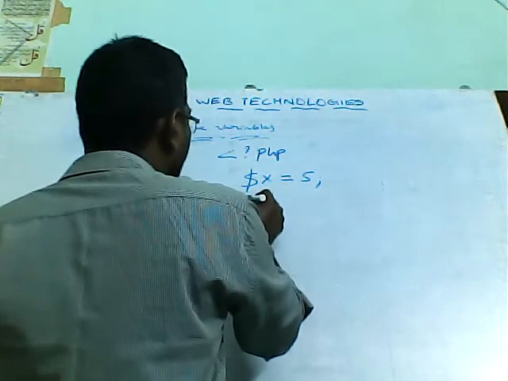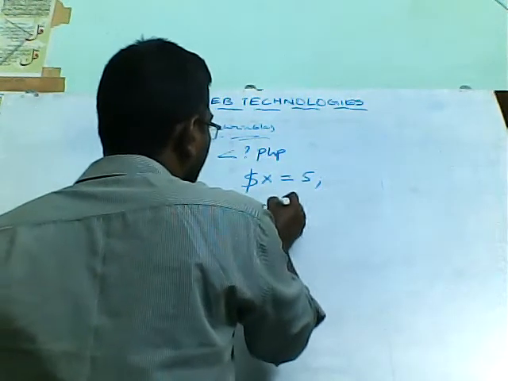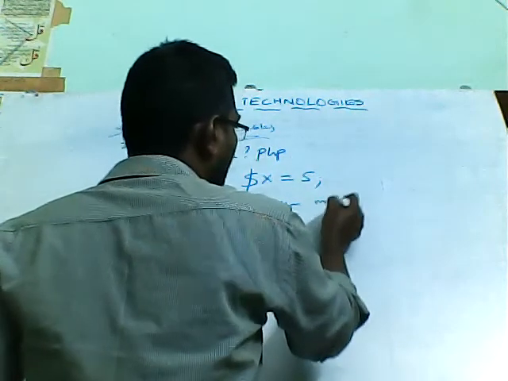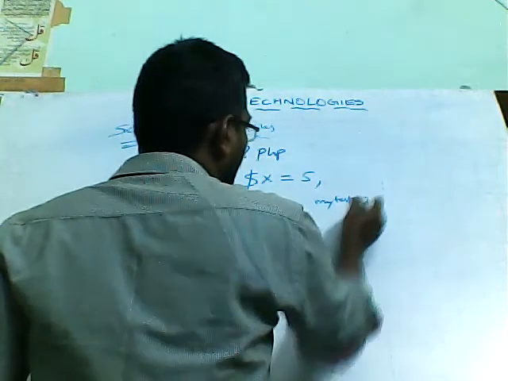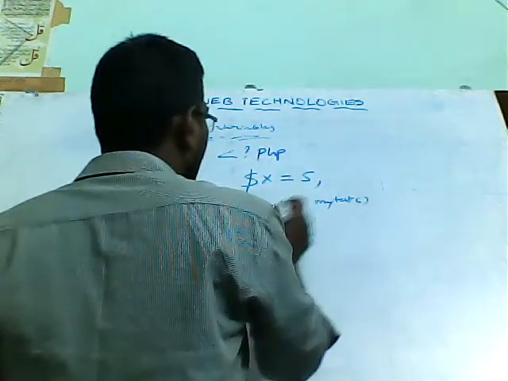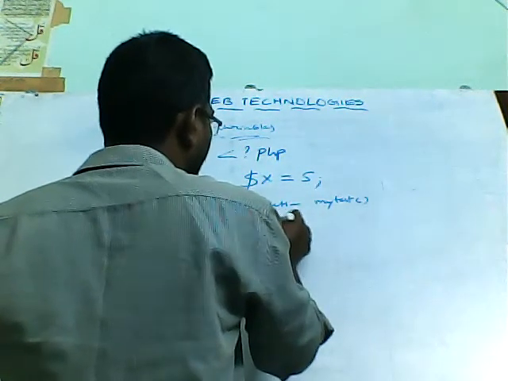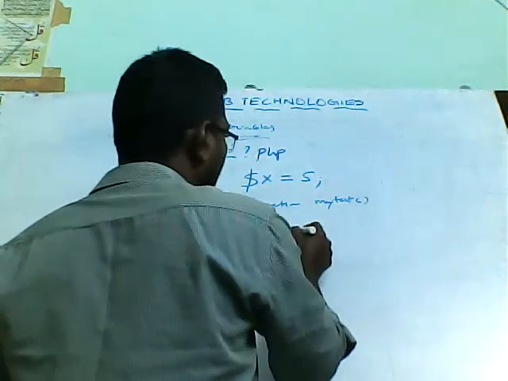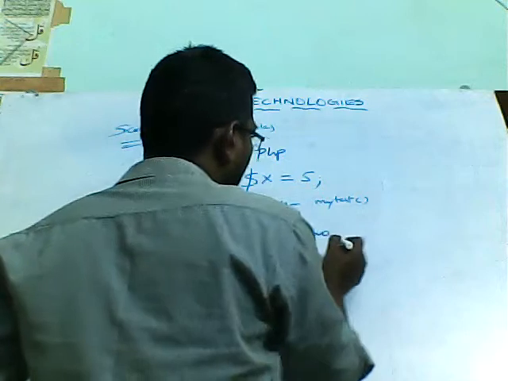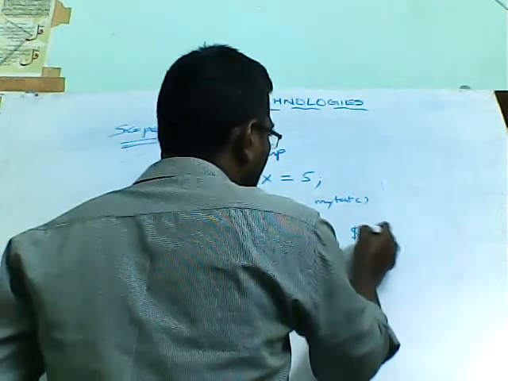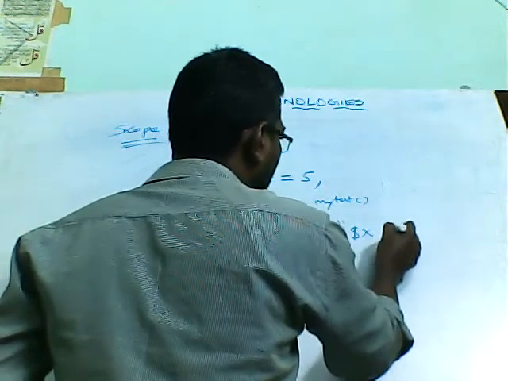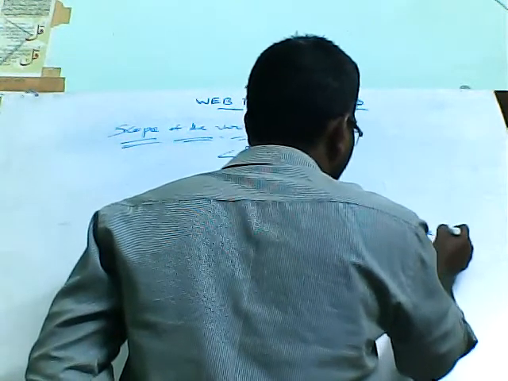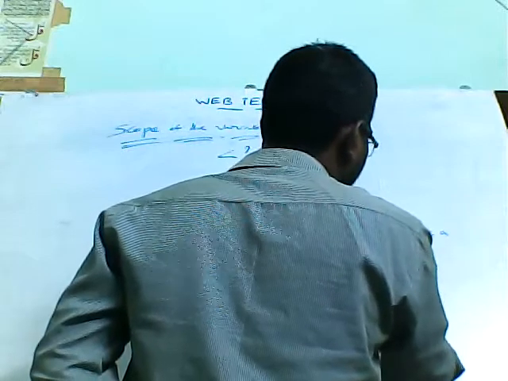Then after that I want to declare one function here. Function my test. I am just writing one simple program. Here I want to access the variable, so echo "$x is inside a function".